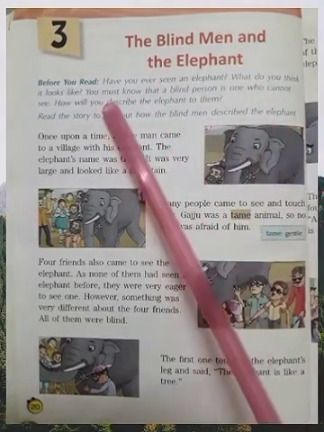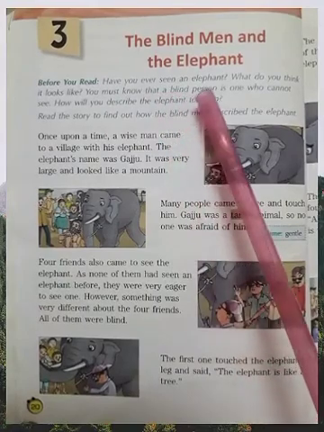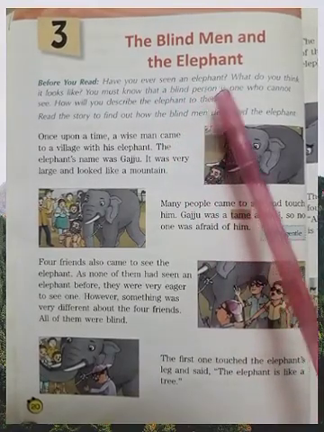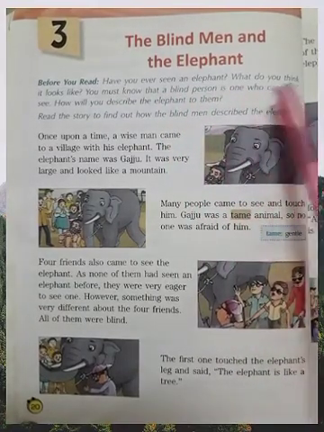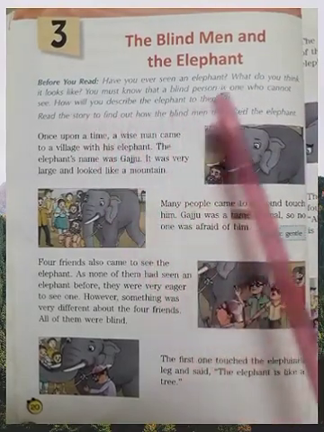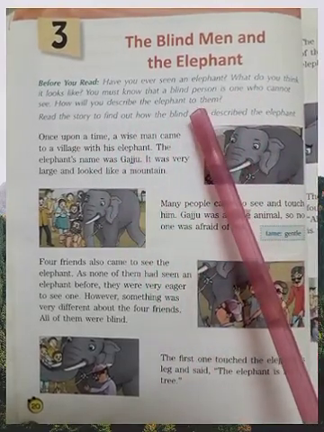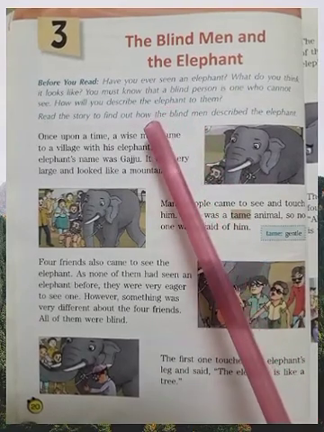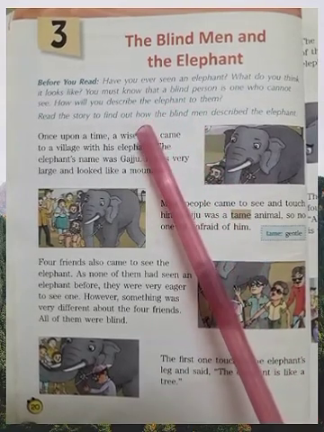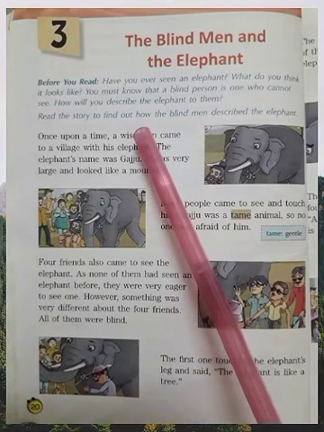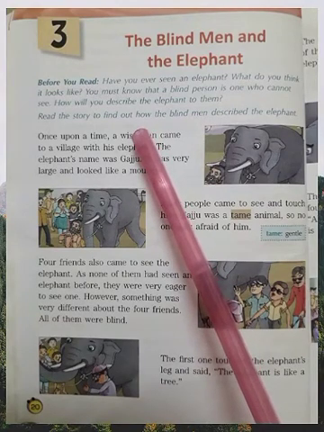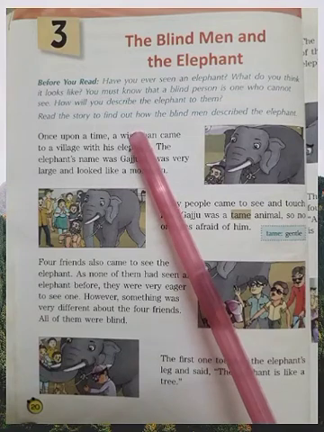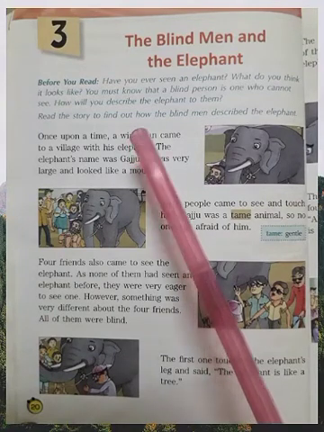Now, before you read, have you ever seen an elephant? Of course, yes. What do you think it looks like? Can you explain? Yes, it's very big, dark in color, long trunk, big fatty legs, small tail, big fan-like ears, teeth, and many more.